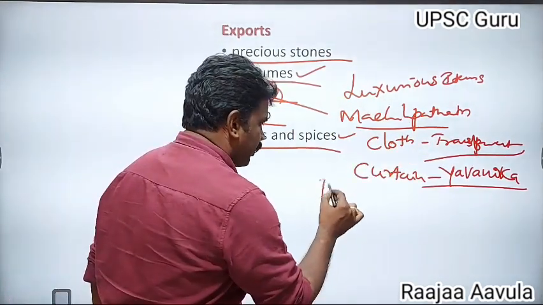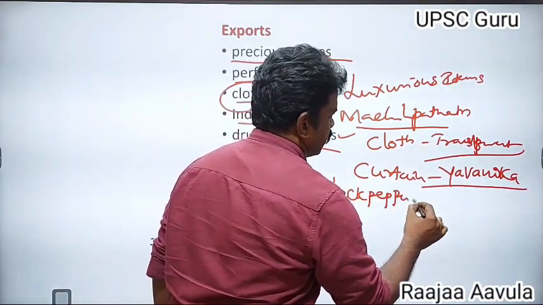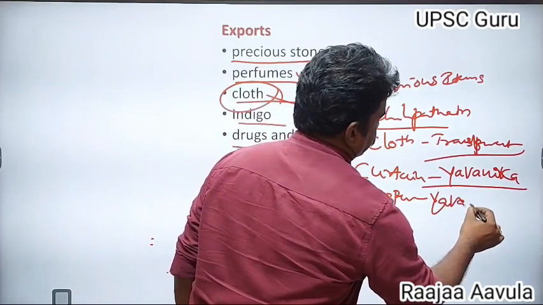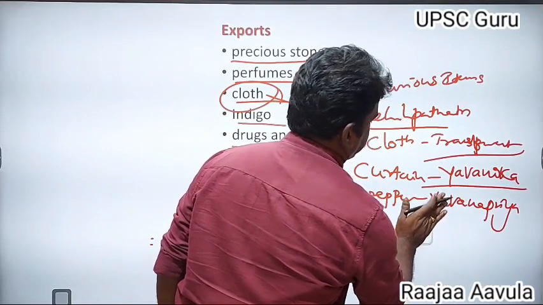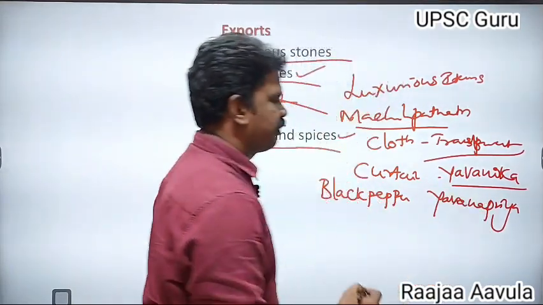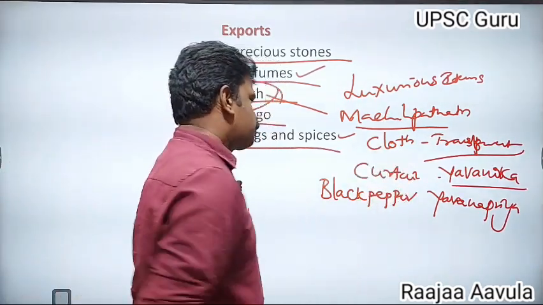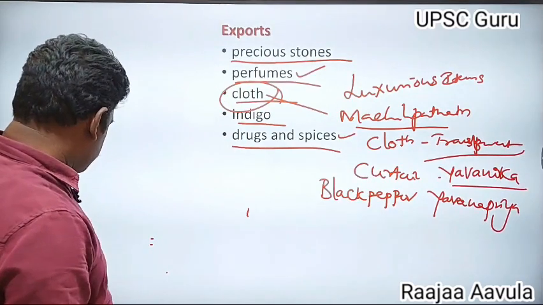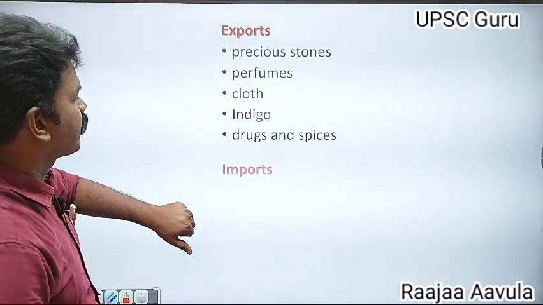And Indian black pepper is called as Yavana Priya. So like this, exports and imports were done during this period. These are the important exports.